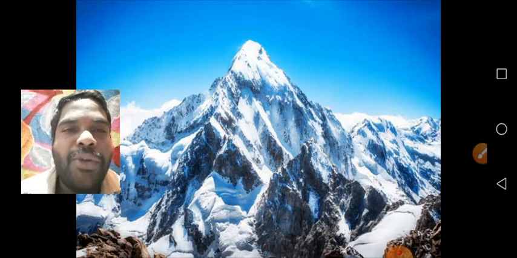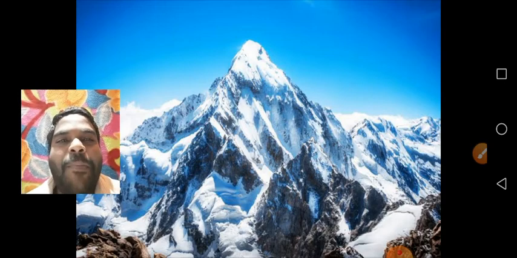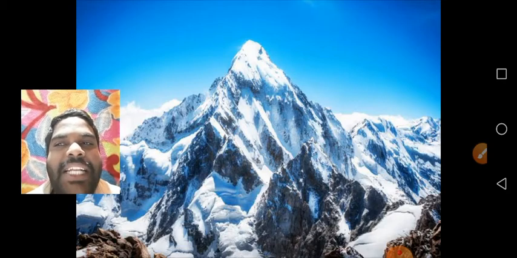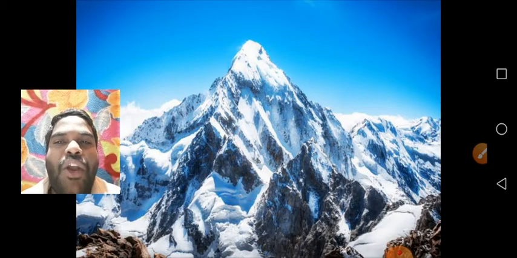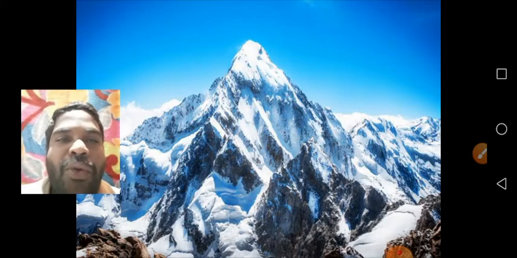Understand, children? Here, fact-wise, they are given in the textbook. Some people say that Mount Mauna Kea, a volcano in Hawaii, USA, is actually the tallest mountain in the world. Its height above the mean sea level is only 4,205 meters. The base of the volcano is 6,000 meters below sea level, making it taller than Mount Everest.